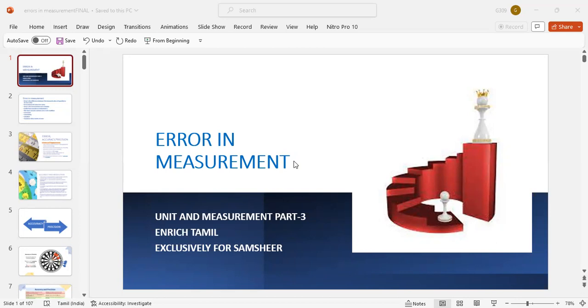2000, with trailing zeros, so 2 is the only significant digit, so there is only 1 significant figure. 2.00: leading zeros are not significant, but all trailing zeros after the decimal are significant. 2.000 has 4 significant figures. In scientific notation, only the digit term is considered significant. 6.07 into 10 power 4, where 6.07 is significant, so 3 significant digits.